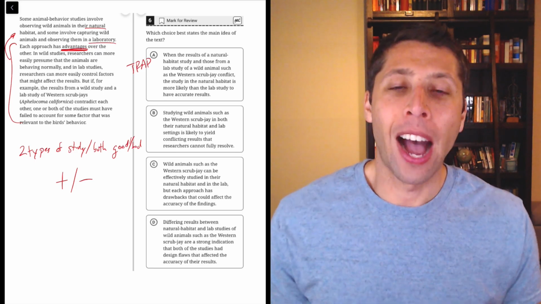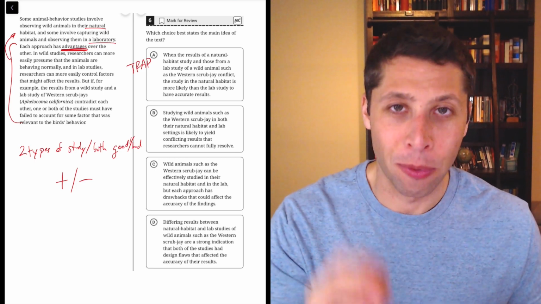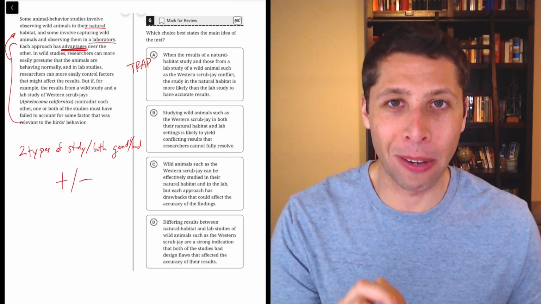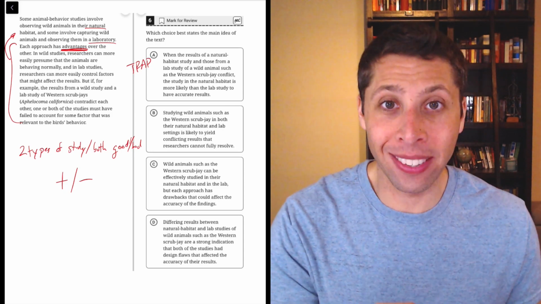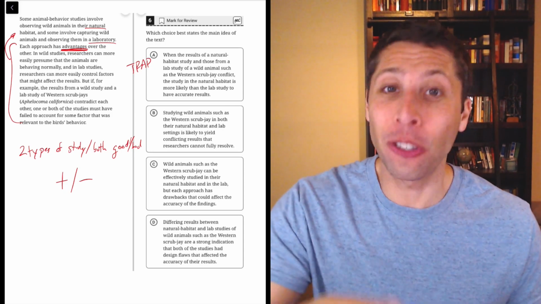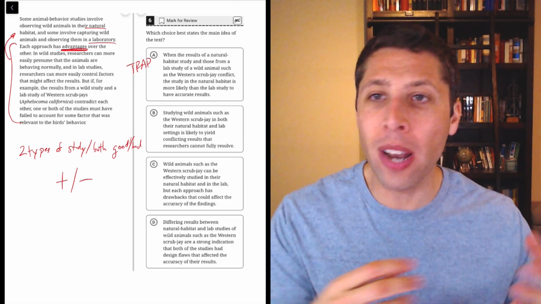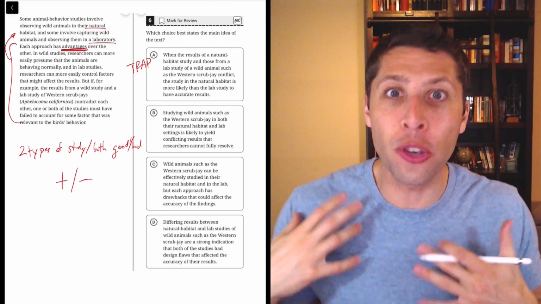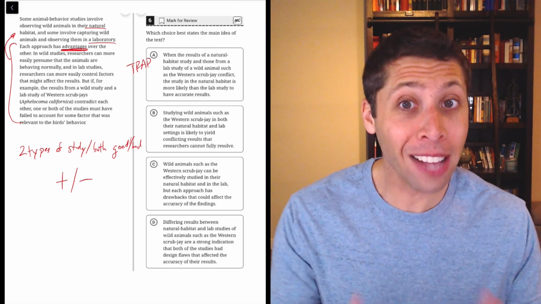Or I should say it this way. We can talk about two things without ranking them, right? So this passage is talking about two things, wild studies, lab studies. At no point in this passage does it say one is better than the other. Choice A here is trying to slip that in. And maybe because of your own experience, your own knowledge, your own preferences, whatever it may be, you personally think one type of study would be better. But the passage does not say that.